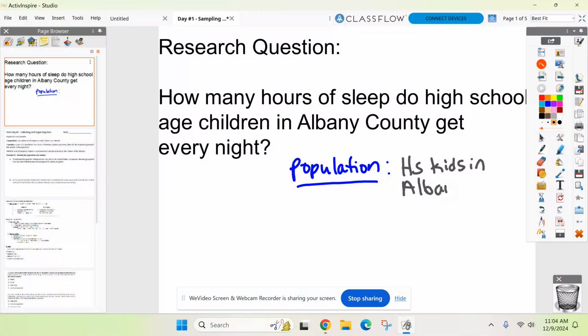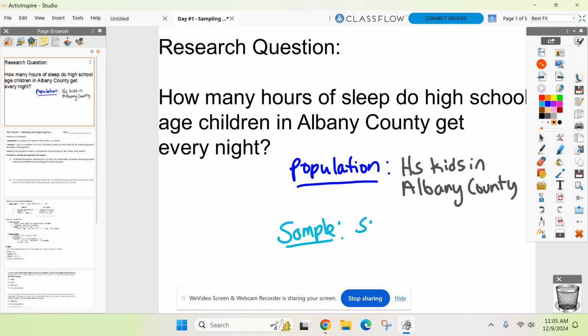Stay with me here. Hate to break it to you, but you think I'm going to be able to get around to every single high school kid in Albany County and ask them this question and write it down? Everyone agrees that's impossible. So there's no way I'm going to get to the population. So instead, I make it smaller and I have what's called the sample, which is a part of the population. So maybe, I'm just making this up, it would be 50 students from each high school in Albany County.